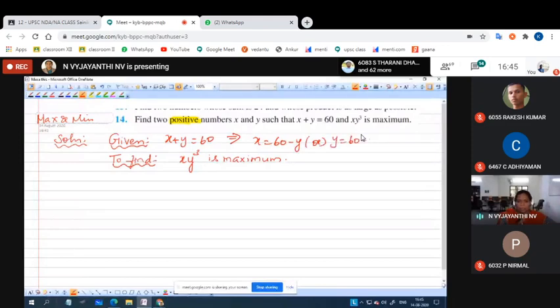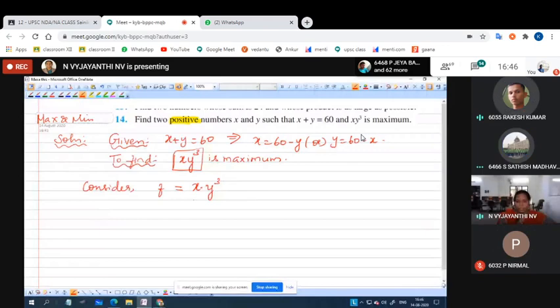And we need this x y cube. We can assume this as f of x also. Consider a function f, which is equal to x into y cube. Now we are worried about whether the function depends upon the variable x or y. Now x depends on y and y depends on x, so we have to convert this into only one variable. So what shall we now replace, x or y?